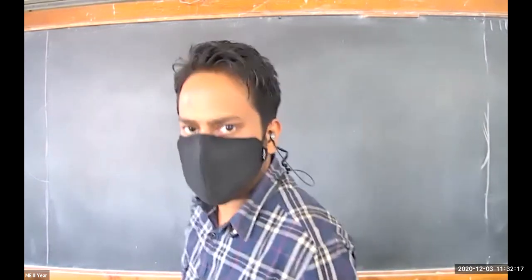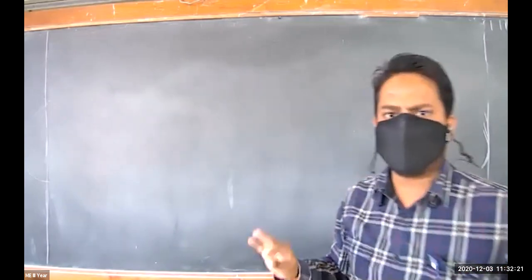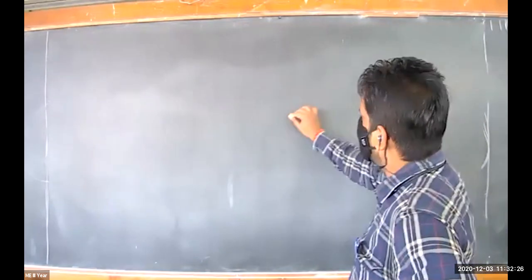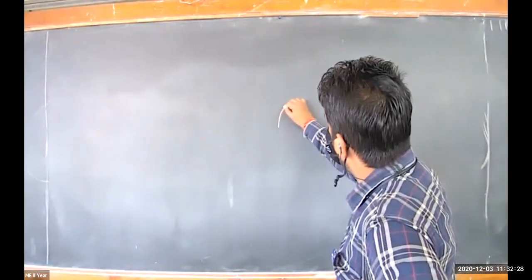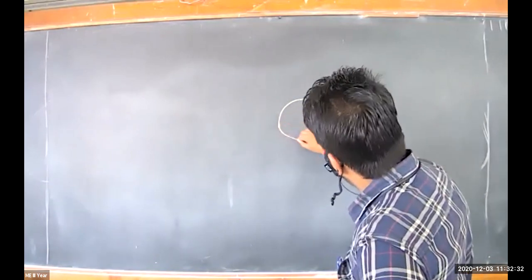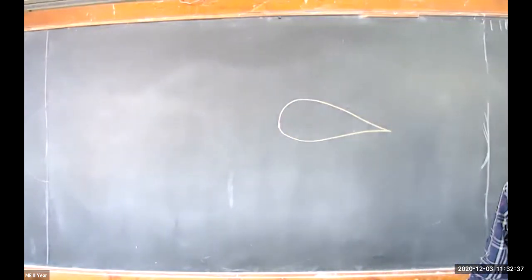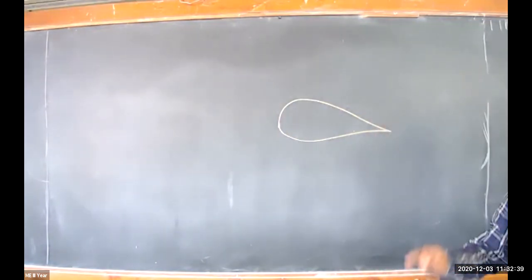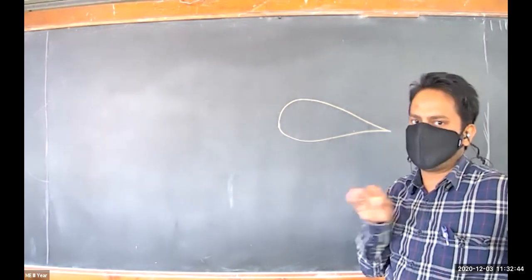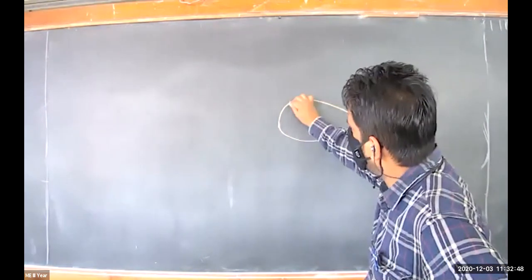Suppose there is one object. Let us consider we have all seen an aeroplane, so we know the shape of an aerofoil. Something like this. This is, suppose, an aerofoil, or you can say the side view of your aeroplane wing or any object of this size and shape.